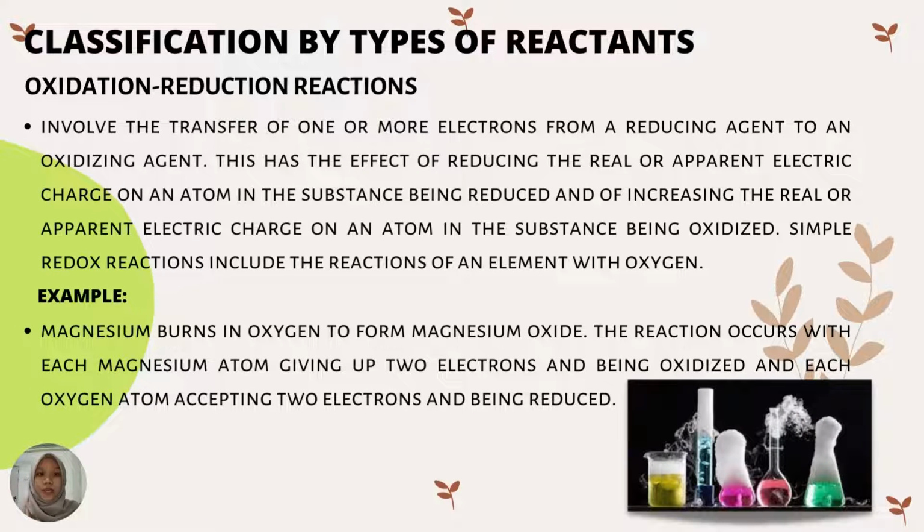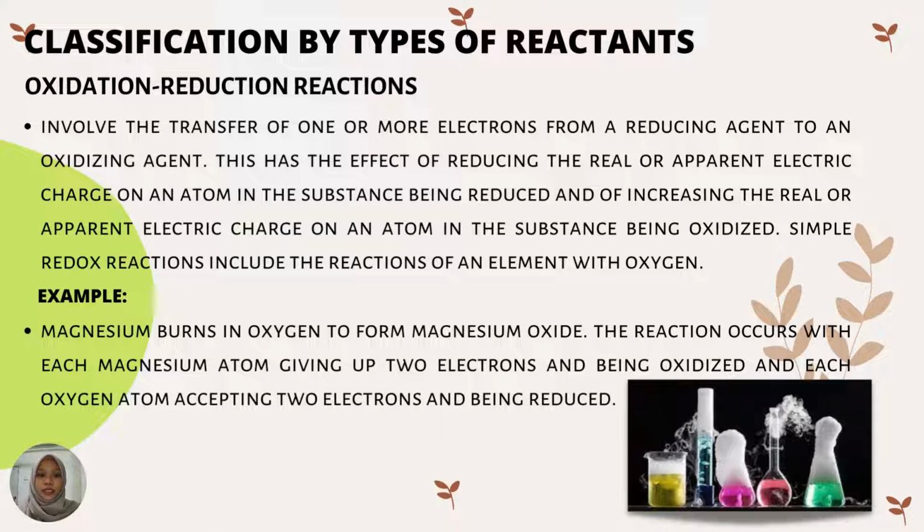And this is the classification by types of reactants. I give you an example: oxidation-reduction reactions. They involve the transfer of one or more electrons from a reducing agent to an oxidizing agent. This has the effect of reducing the real or apparent electric charge on an atom in the substance being reduced and increasing the real or apparent electric charge of an atom in the substance being oxidized.